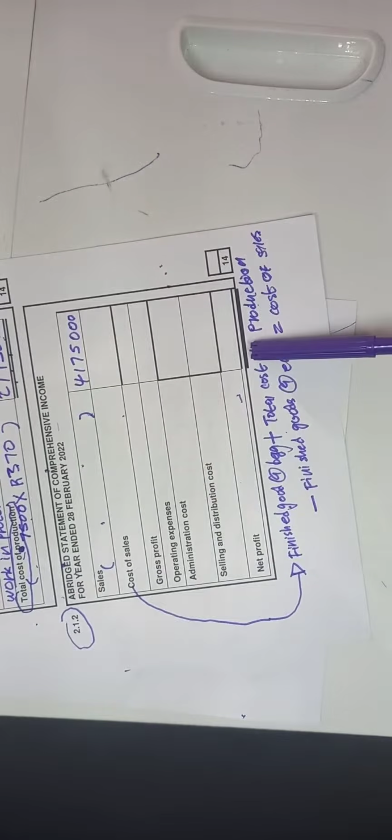So the finished goods at the beginning, the ones that you finished, you had 4 cell phones that you finished producing at the beginning of the year. That's the finished goods. You say 4 cell phones plus total cost of production. So you produce 10 cell phones during the year. So you're going to say 4 cell phones plus 10. So which means you have more cell phones now. Then you minus the finished goods at the end of the year. Why do you minus the finished goods at the end of the year? Because you want to see how many cell phones did you sell.